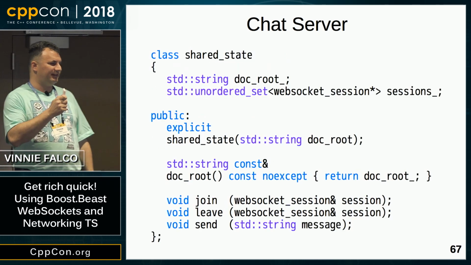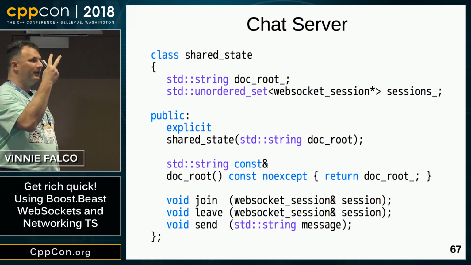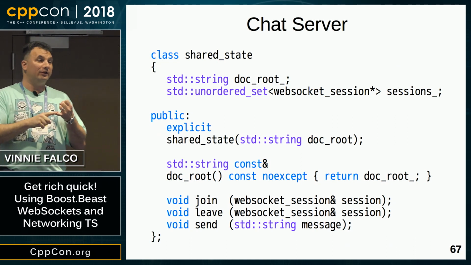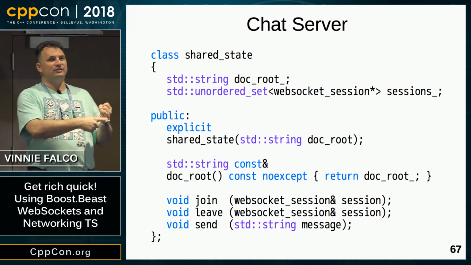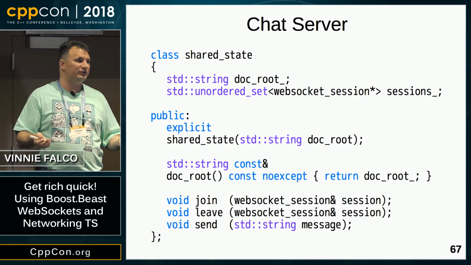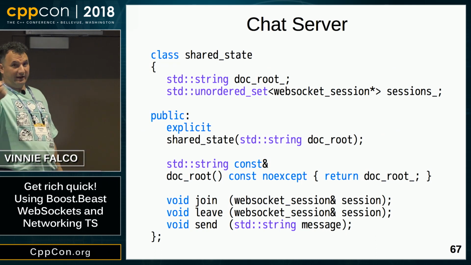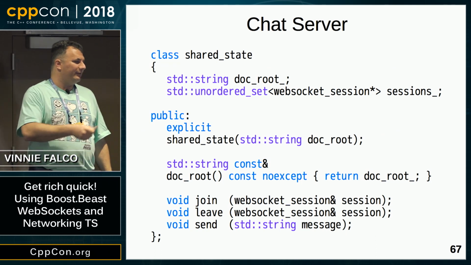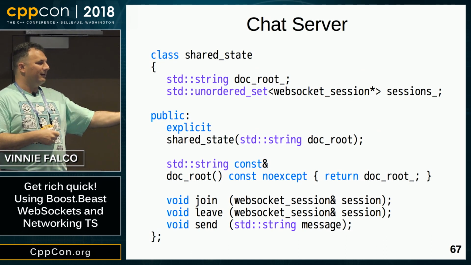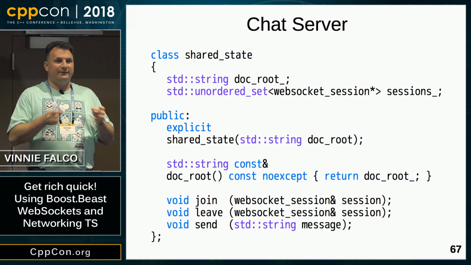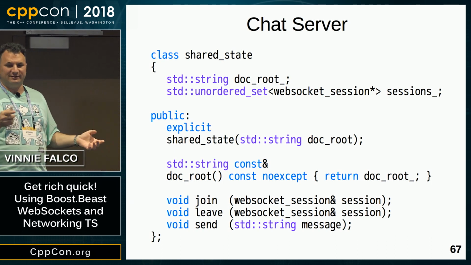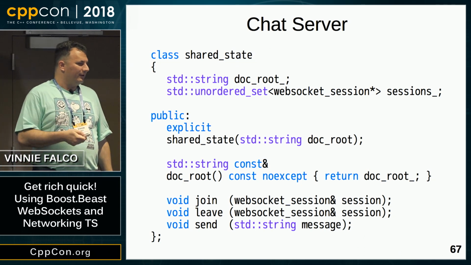So here's the shared state. This is very simple. There's 2 pieces of information that we have to have on hand at all times. One is the document root. So the chat server is also an HTTP server. It serves HTML files. It serves images or whatever you want to put there, advertisements if you want to make that money. The doc root is the file system path to those files. Then we have a set of WebSocket session pointers. This keeps track of all the users that are currently connected because we want to do things like send them messages or maybe kick them off.